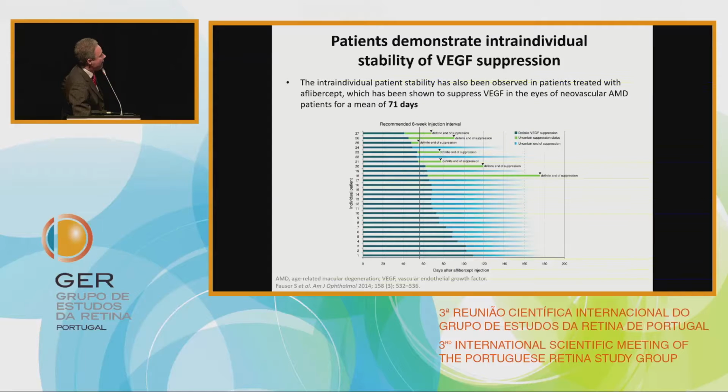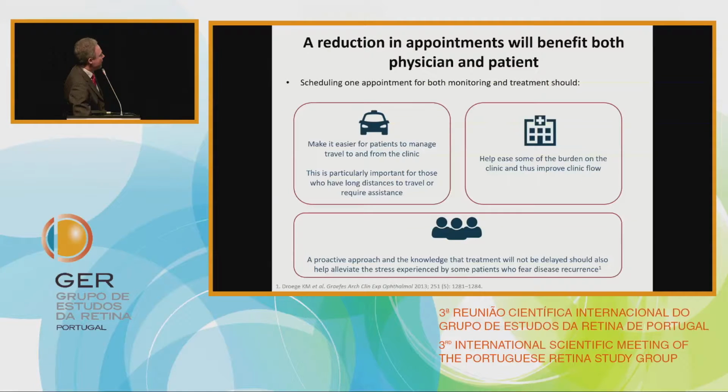For what concerns aflibercept, we know that the interval is longer, almost 71 days. This is the reason why we extend the time when we schedule our injection program with aflibercept, compared with ranibizumab. This is important to have a better organization for our clinic and for our patient, to give the best result and to simplify the life of the relatives